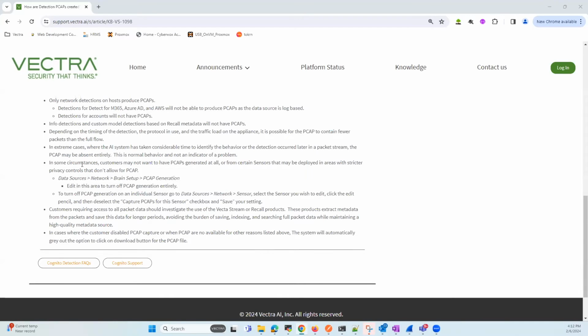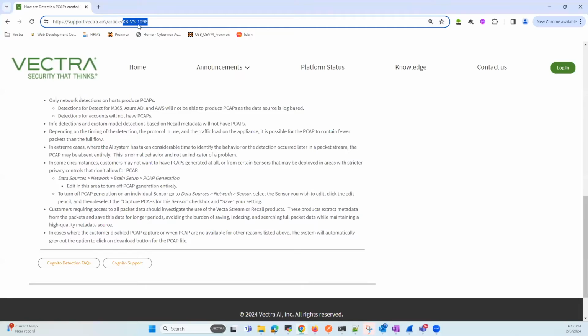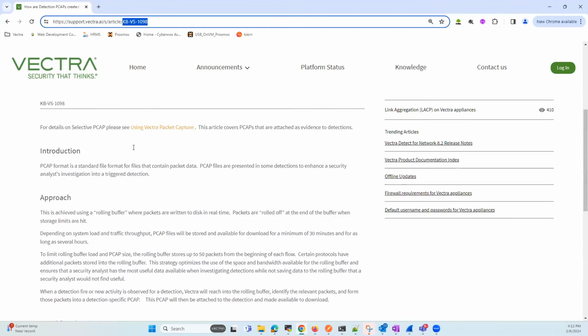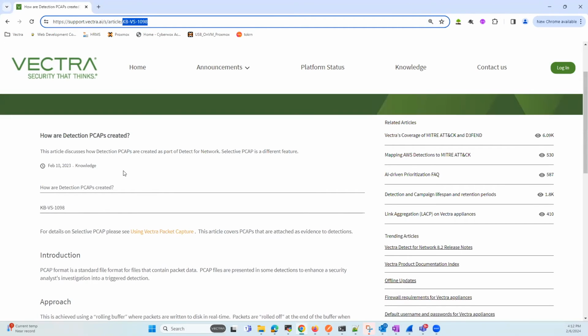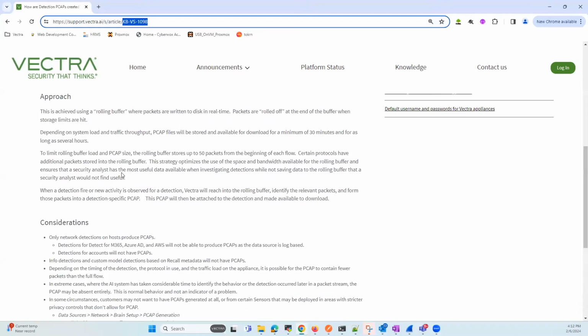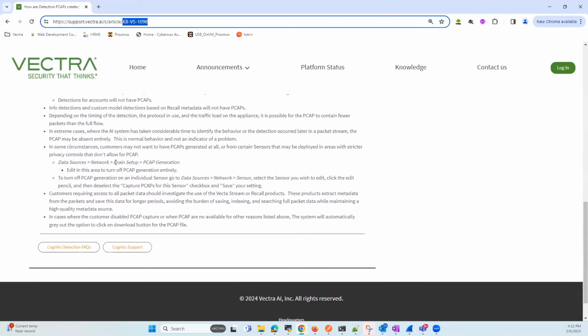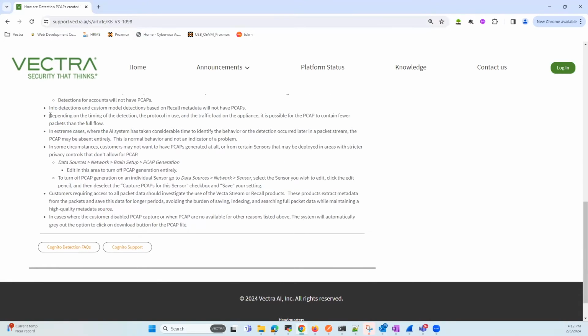Before proceeding further with our example, there are a couple of points you need to keep in mind from this article numbered 1098, titled How Are Detection PCAPs Created. The first point, as the article says, is that depending on the timing of the detection, the protocol in use, and the traffic load on the uplinks, it's possible for the PCAP to contain fewer packets than the full flow.